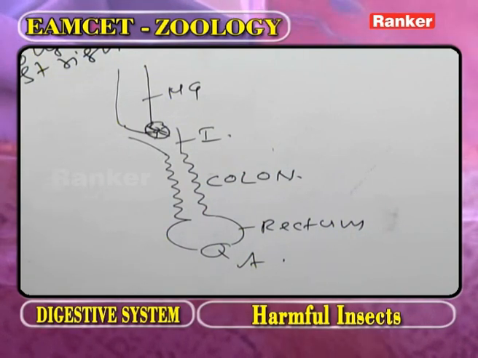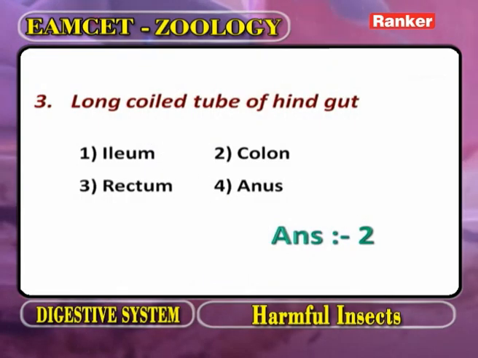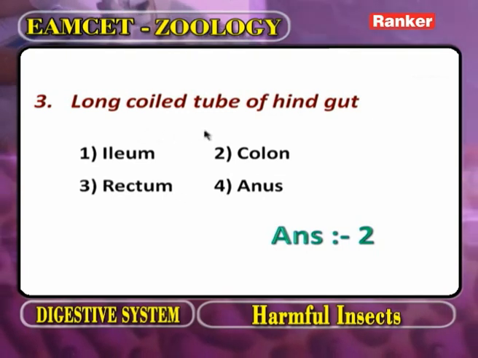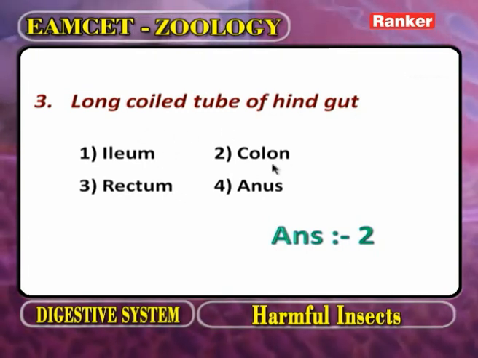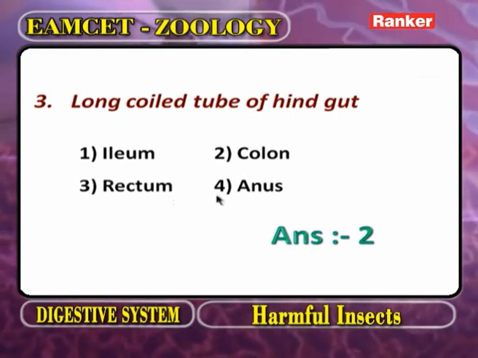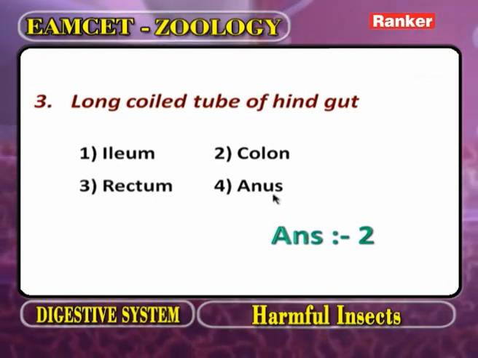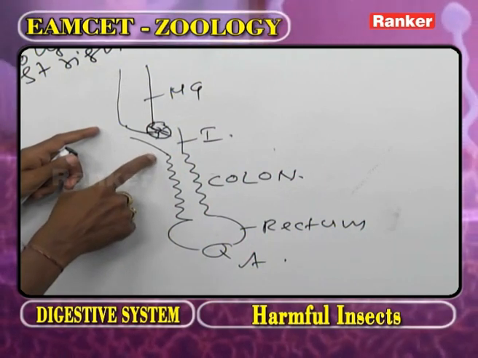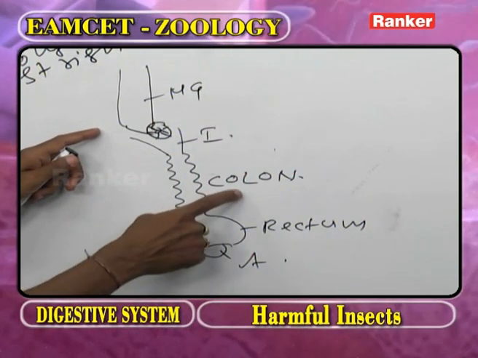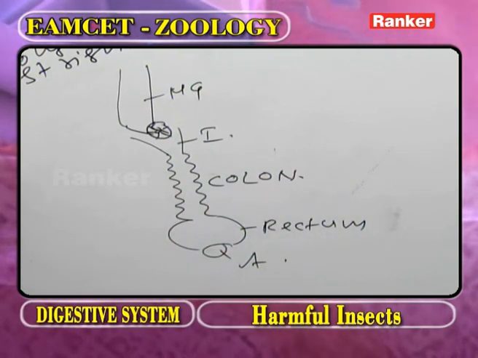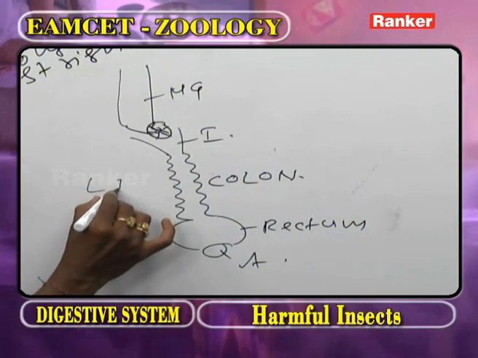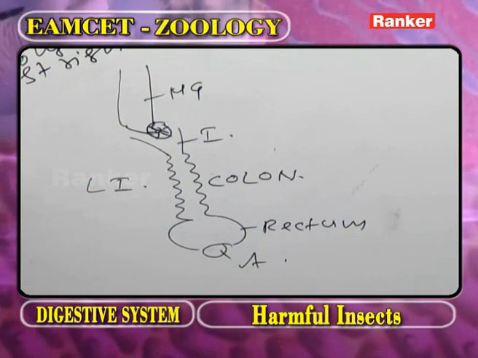Now, we observe the question. What is the long coiled part of hindgut? One option is ileum. The second option is colon. Third is rectum. Fourth one anus. Now, in the hindgut, what is the elongated and coiled part? Colon. And now, the colon can be compared to that of the large intestine of vertebrates.